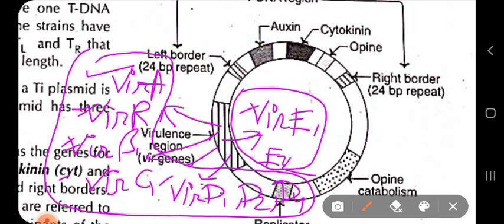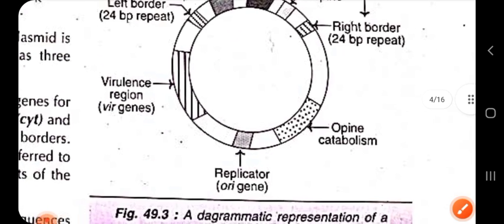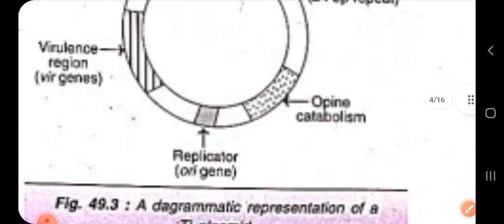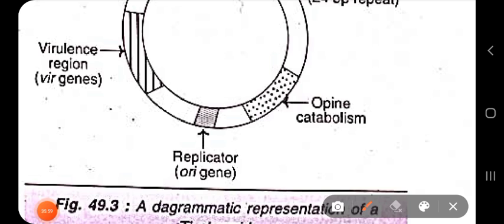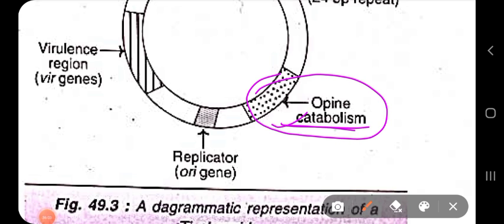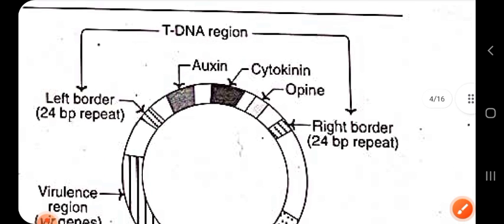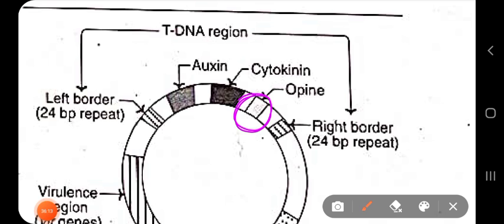The next region is, you can say, the opine catabolism region. As the name suggests, catabolism is the breakdown of products. What products will it break? Opine. So opine is synthesized within the tDNA region.